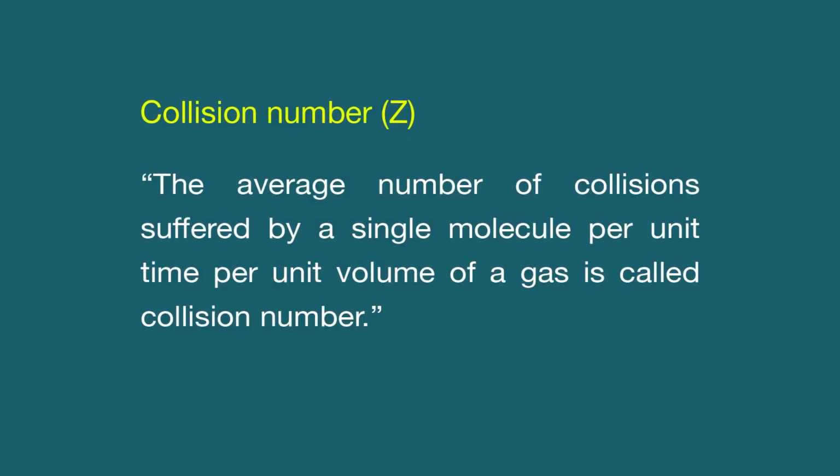The next parameter that we are going to discuss is the collision number, which is represented by Z. The average number of collisions suffered by a single molecule per unit time per unit volume of a gas is called the collision number.